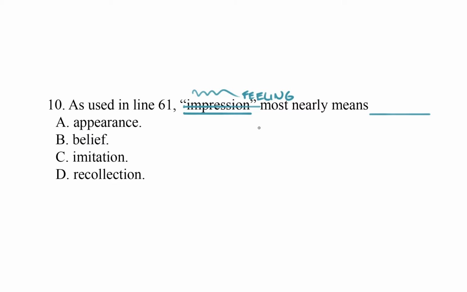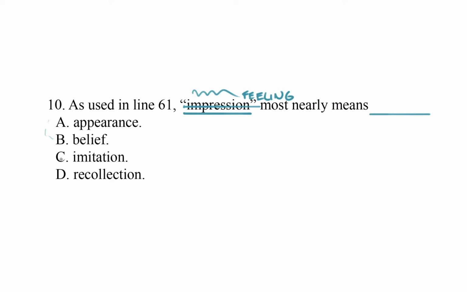All right, so what we want to do is test our own definition, feeling, against these answer choices and see which one makes the most sense. Okay, so as used in line 61, feeling most nearly means appearance. No, that doesn't match. Next is belief. Now that belief kind of matches feeling, but that doesn't really work for me.